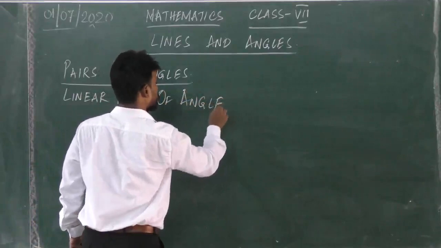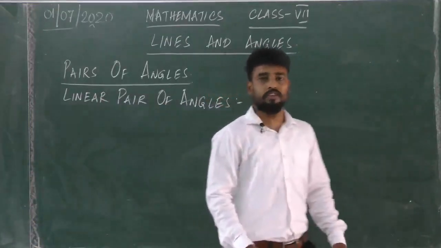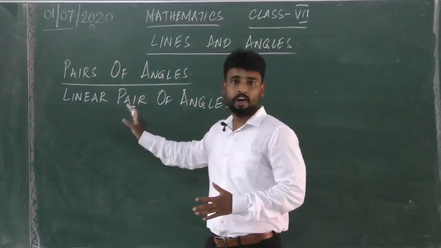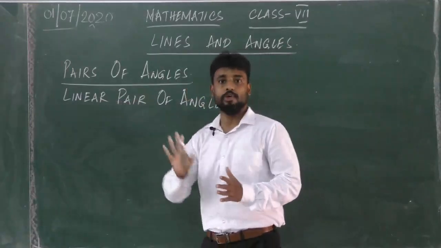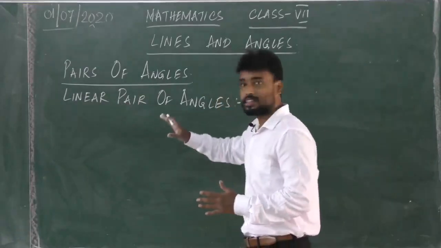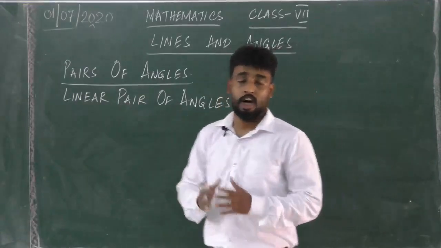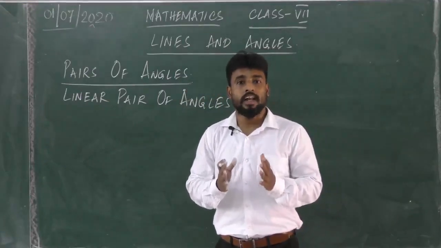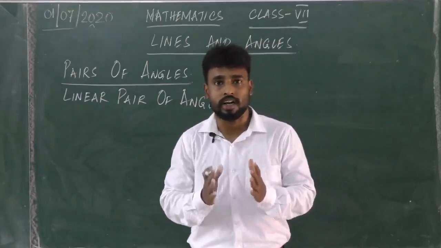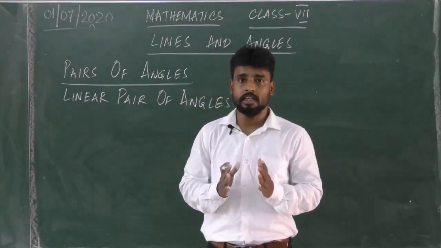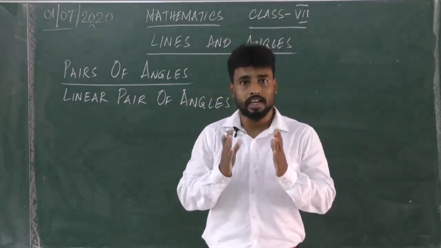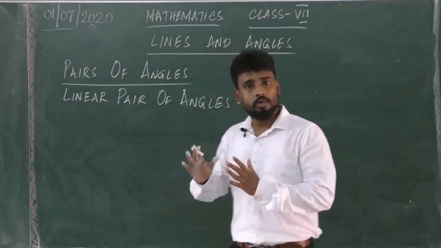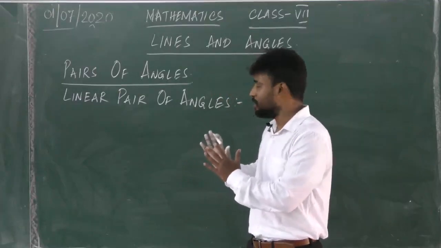We have already learned about adjacent angles. Now let us come to linear pair of angles. They are very much related to adjacent angles. In simple terms, linear pairs of angles are adjacent angles whose sum is equal to 180 degrees. Remember that linear pair angles are adjacent angles whose sum is equal to 180 degrees. Now let's come to the definition of linear pair of angles.